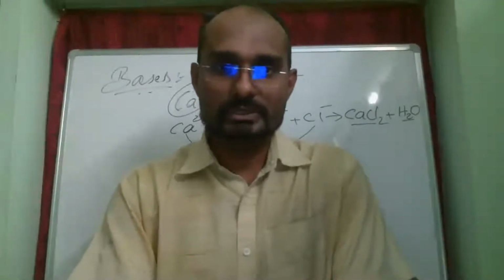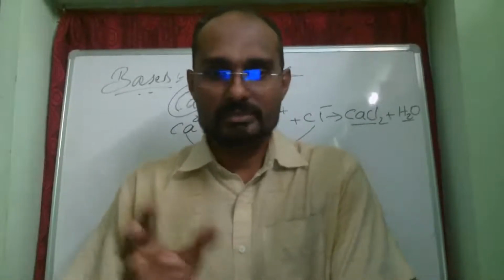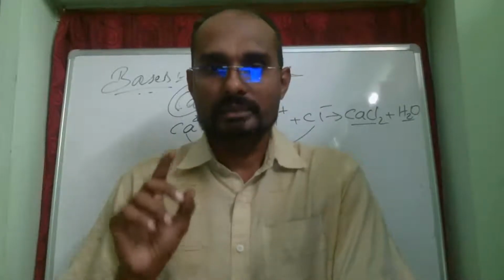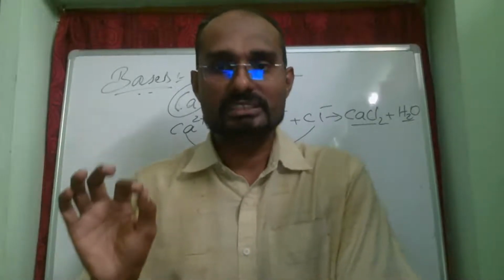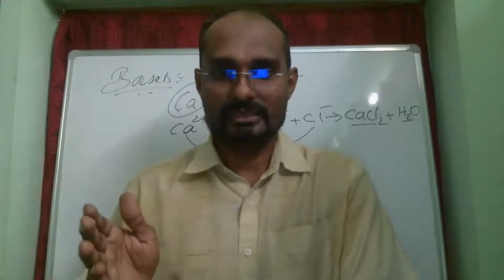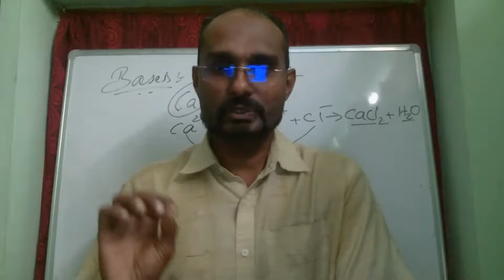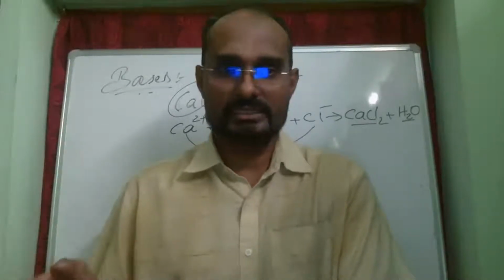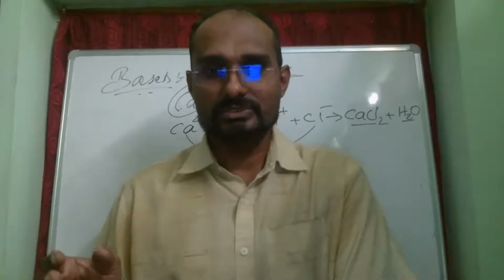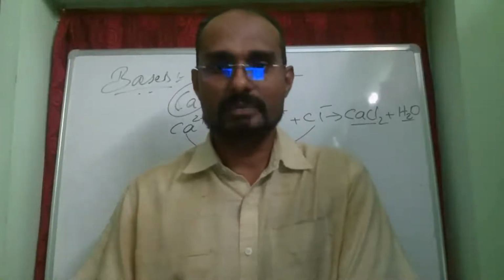Similarly, an acid which has two ionizable hydrogens is a dibasic acid. If an acid has three ionizable hydrogens, it is a tribasic acid. H3PO4, phosphoric acid, is an example of that.